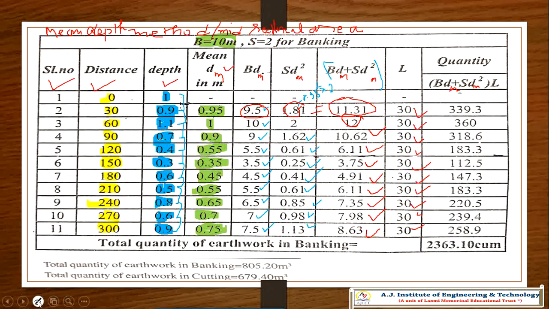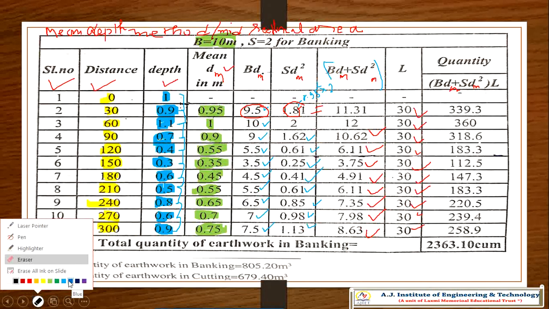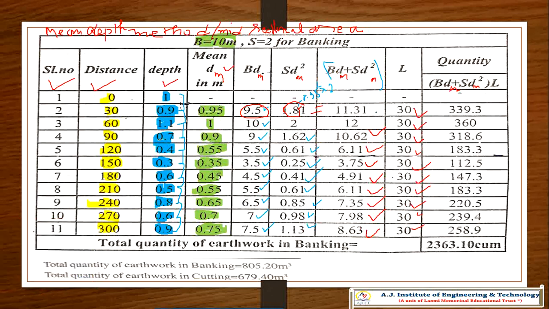Now 11.31 multiplied by 30. It becomes b dm plus s dm square into L, so in meter cube we will get the volume. So 339.3, 318.6, 183.3, 112.5, 147.3, 183.3, 220, 239.4, 259.9, totaling 2363.10 cubic meter.